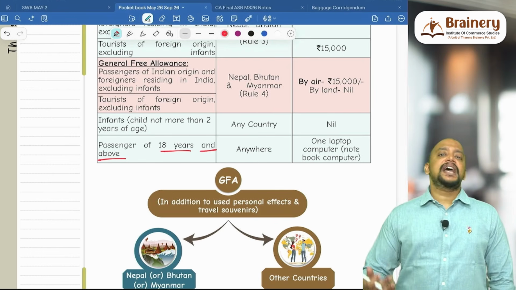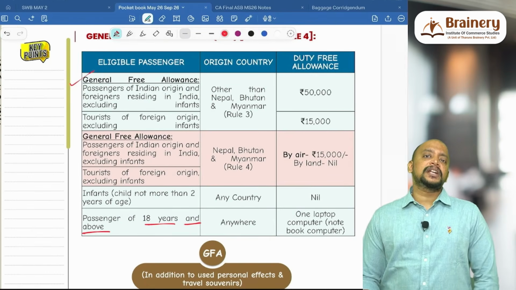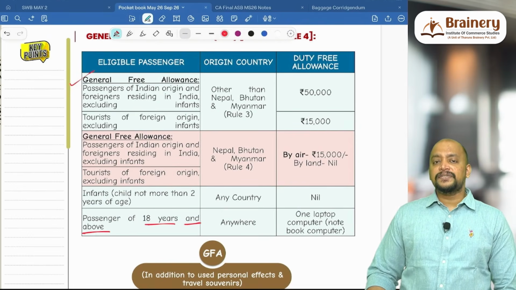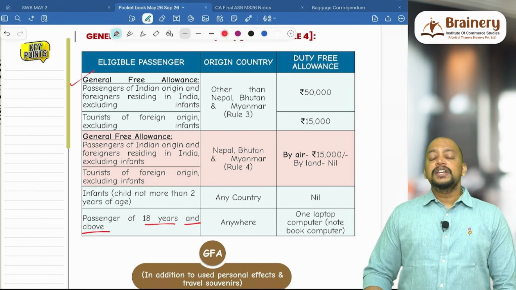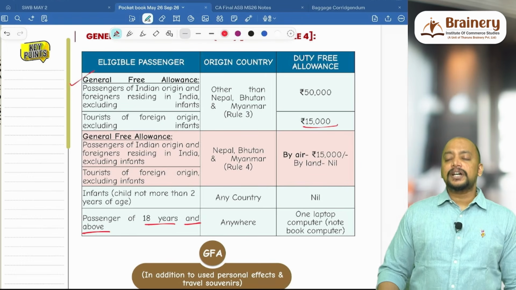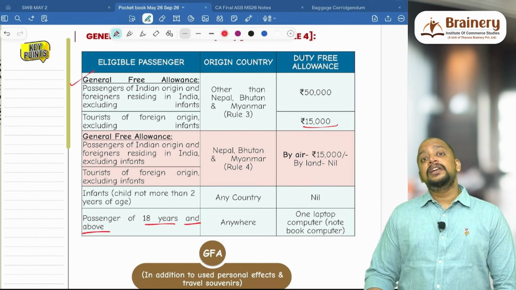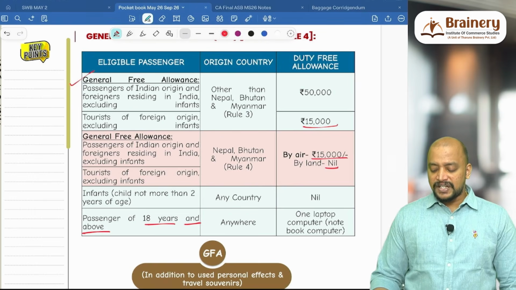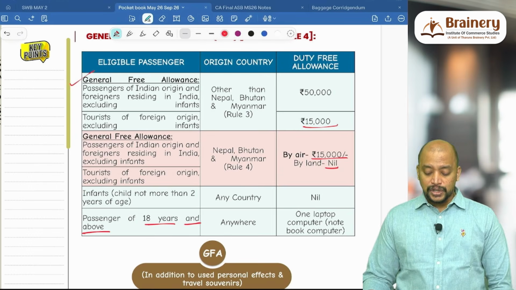In the dutiable, we have certain allowances. The first allowance is the general free allowance. When a passenger is returning from other than Nepal, Bhutan, Myanmar, the general free allowance will be up to 50,000 if they are not a tourist of foreign origin. If they are a tourist of foreign origin, then the general free allowance will be up to 15,000 if they are coming from other than Nepal, Bhutan, Myanmar. If they are coming from Nepal, Bhutan, Myanmar by land route, the general free allowance will be nil, and in other cases, the general free allowance will be up to 15,000. But this general free allowance is not applicable in case of Annexure 1 articles.